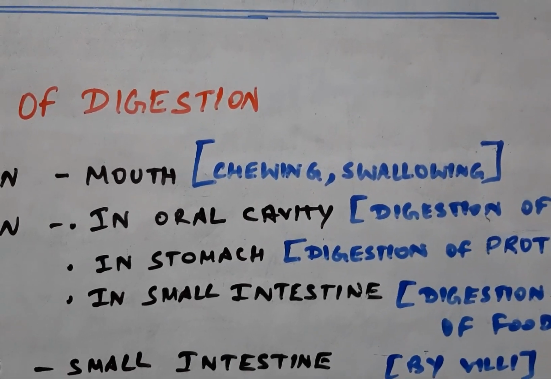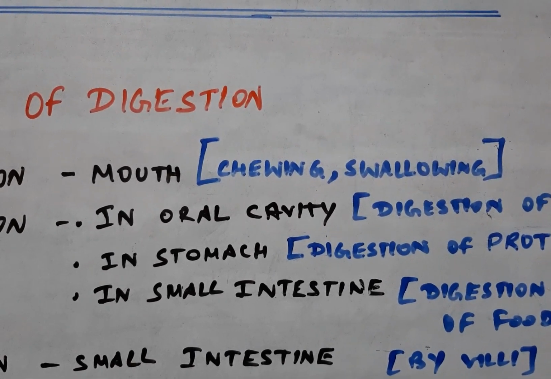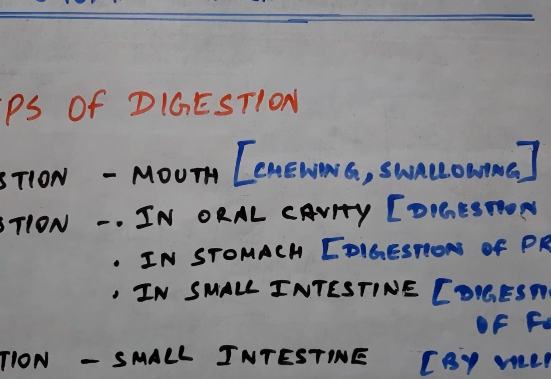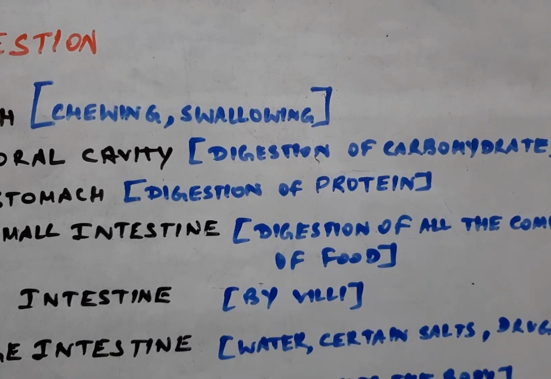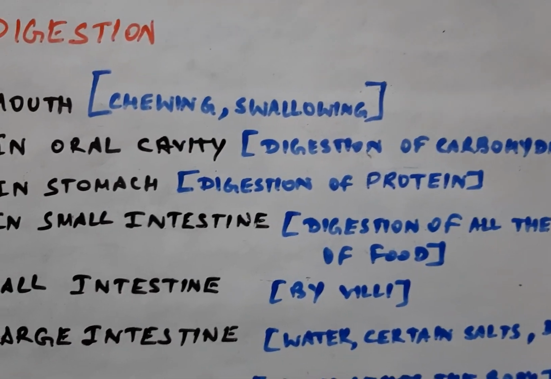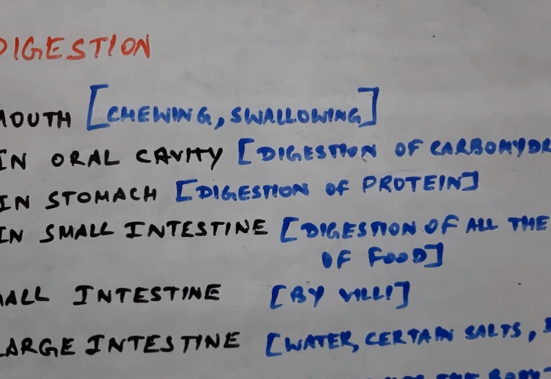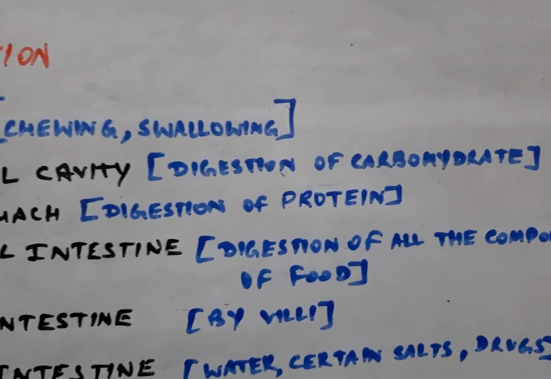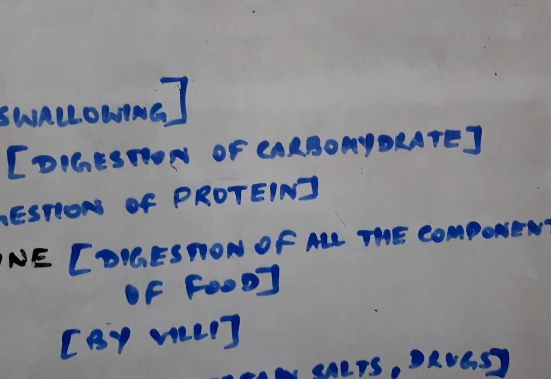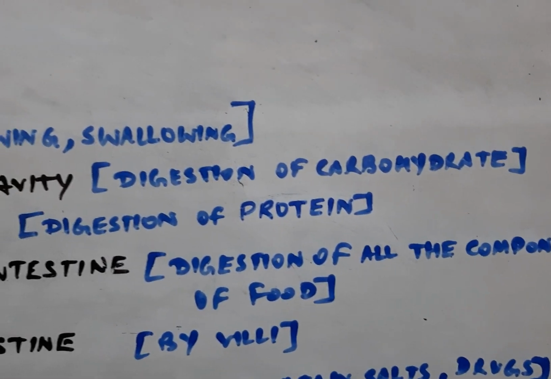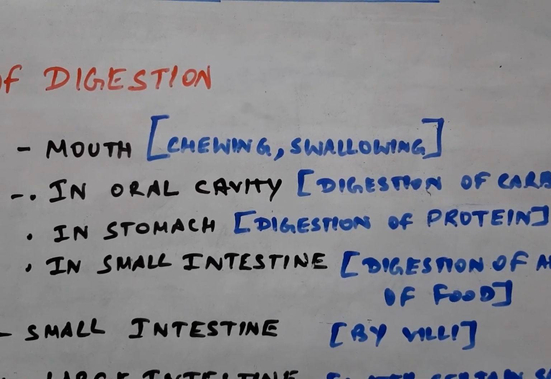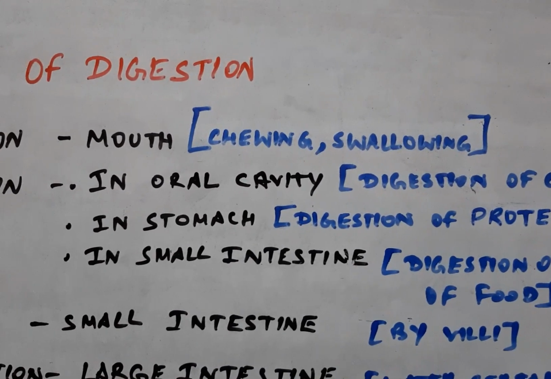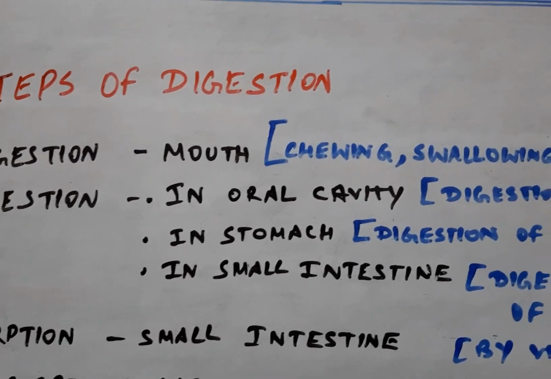In the mouth, the food is chewed by the teeth, and then after chewing, the food is acted upon by the digestive enzyme released by the salivary gland. We generally digest the carbohydrate component of the food by the action of the enzyme salivary amylase. After the food is acted upon by salivary amylase, it passes to the esophagus by the process of swallowing.